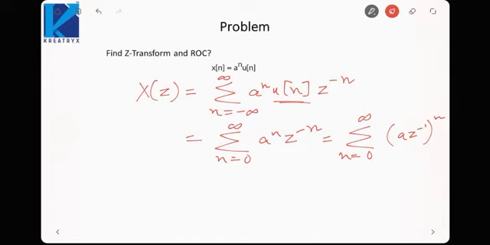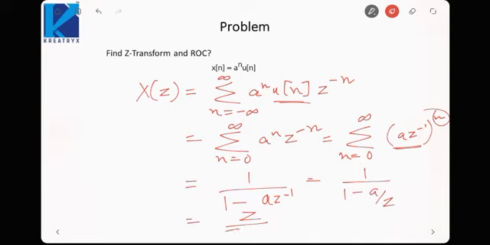So this is an infinite GP with common ratio a z inverse. The infinite GP sum is first term upon 1 minus common ratio. The first term, when we substitute n equal to 0, is 1, so it is 1 by 1 minus a z inverse, equal to 1 by 1 minus a by z, or z upon z minus a.